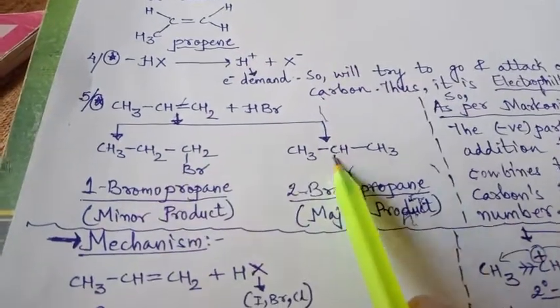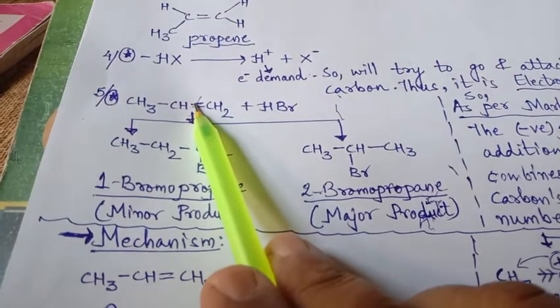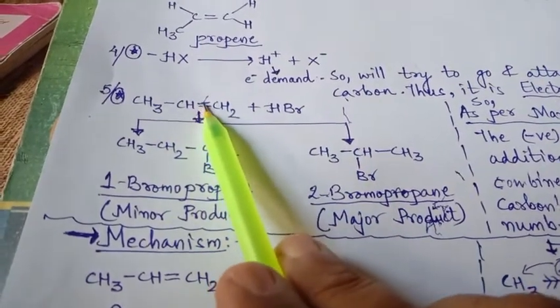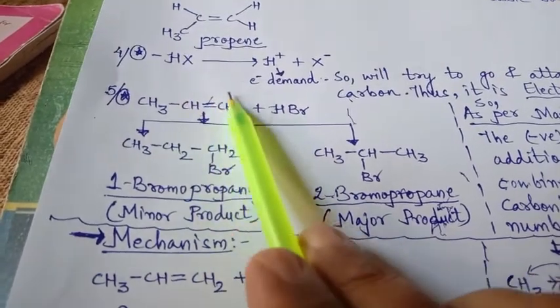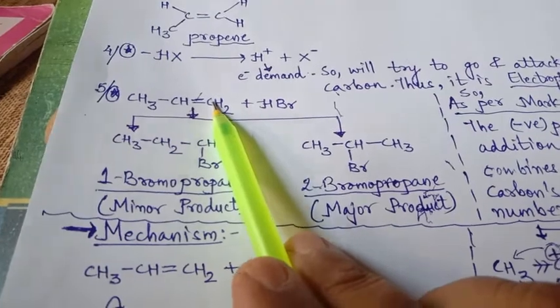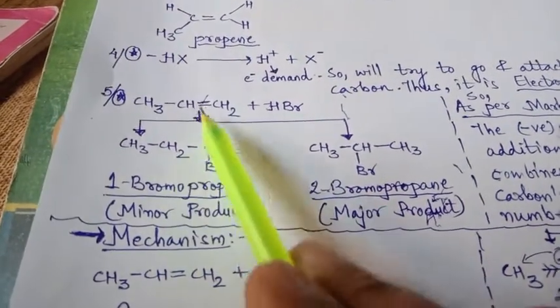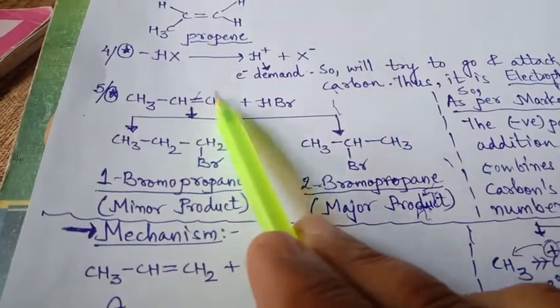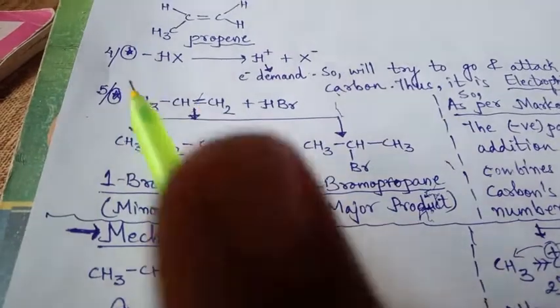We will have two possibilities. See here, as soon as the pi bond is cleaved, one electron will be back to one carbon, and the other will be back to the other carbon. So there are two possibilities. If hydrogen goes here, it will be CH2, and when the electron is here, then Br will attack it and hydrogen will attack the other. This is one possibility.